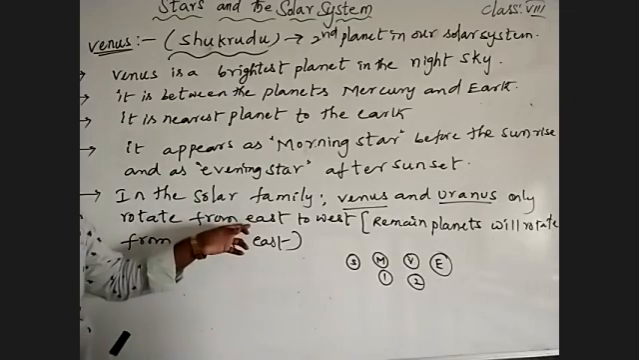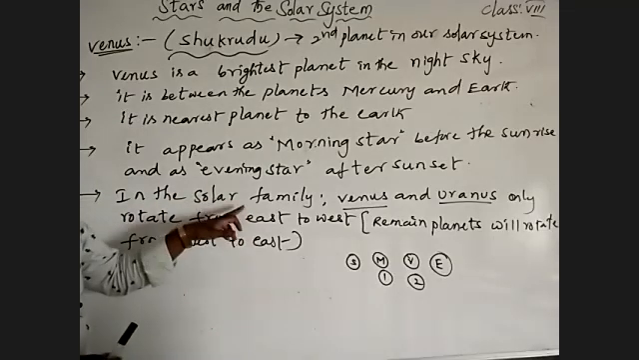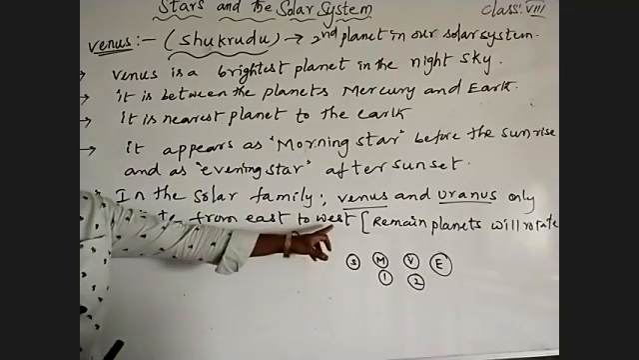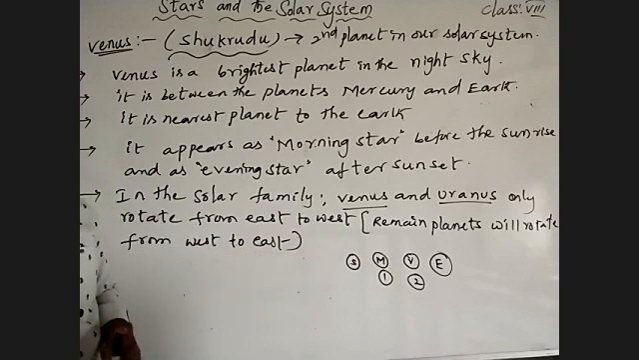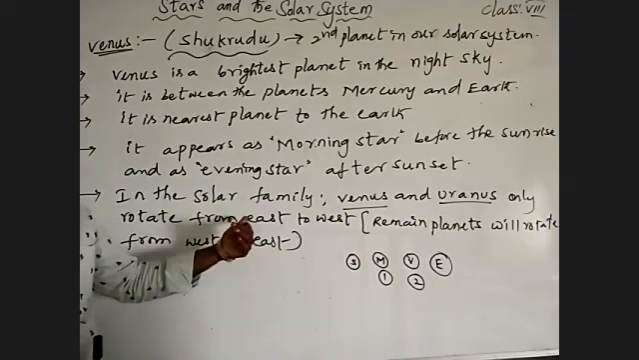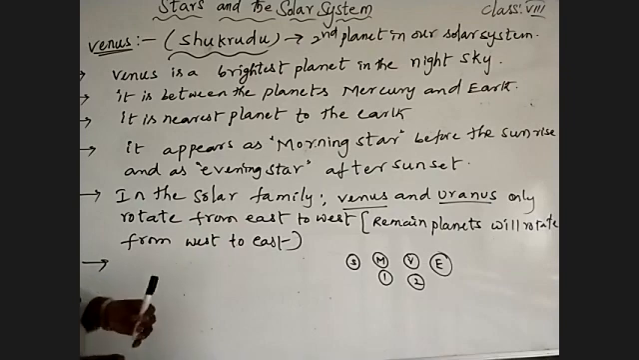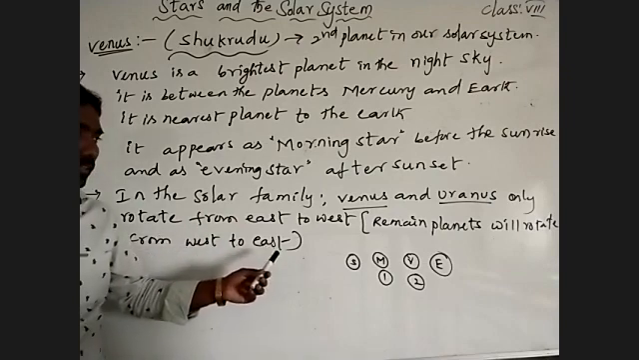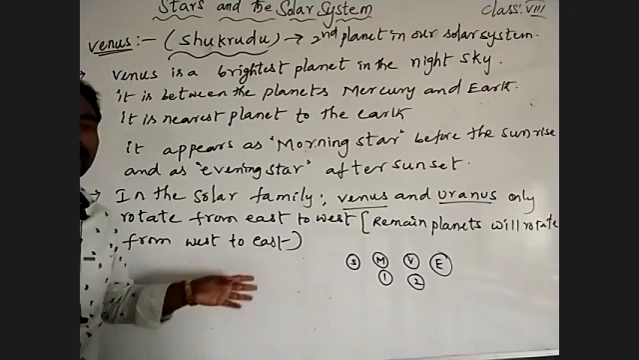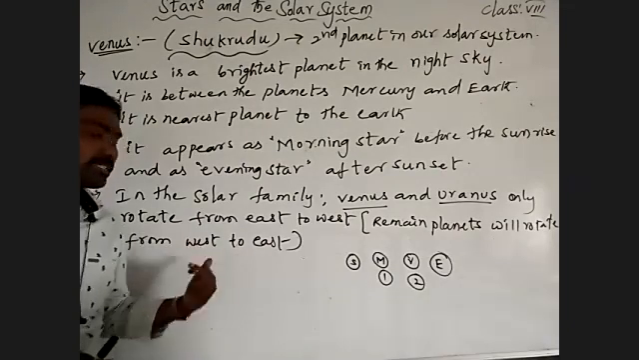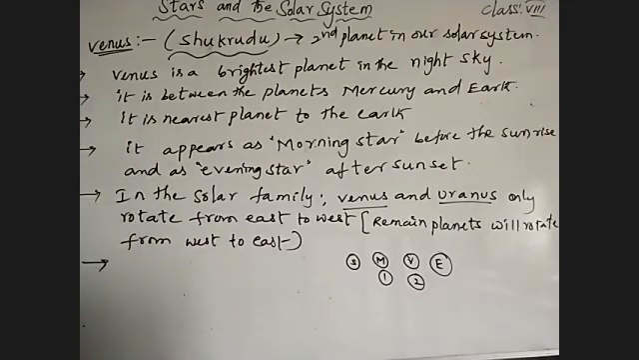So the sunrise takes place in the west and the sunset in the east on the surface of Venus and Uranus. Do you understand? The remaining planets rotate from west to east, east is towards the sun. So all the remaining planets get sunrise at east and sunset at west. Okay, note down those points about Venus.